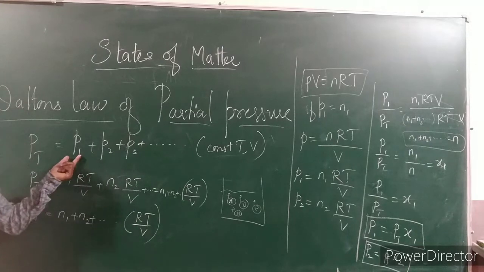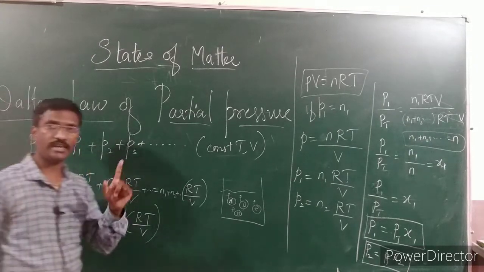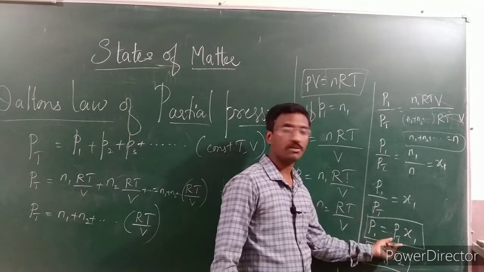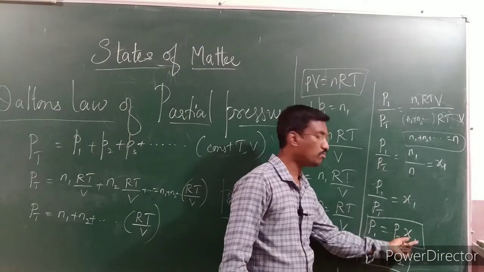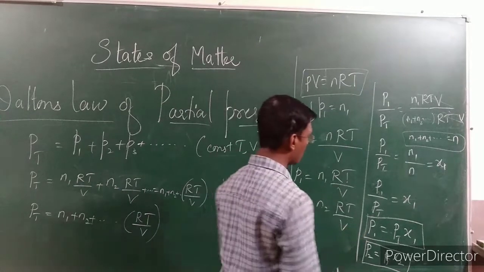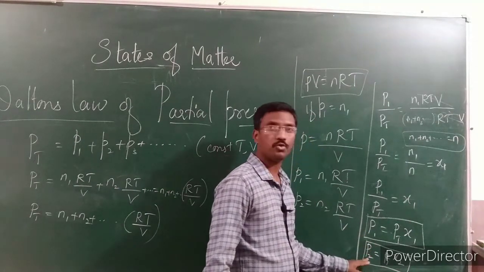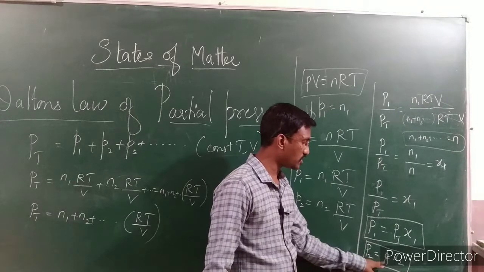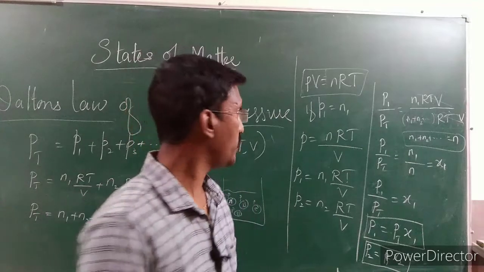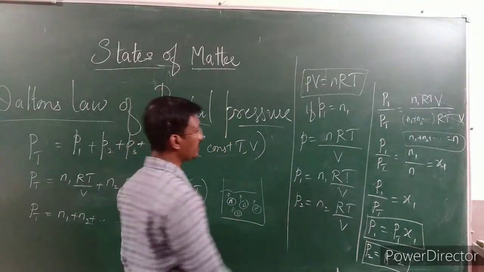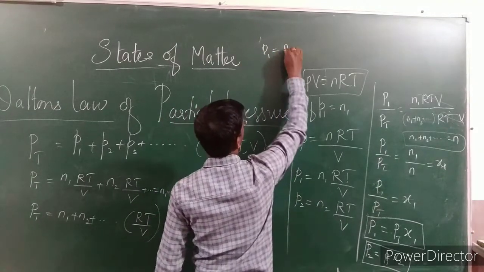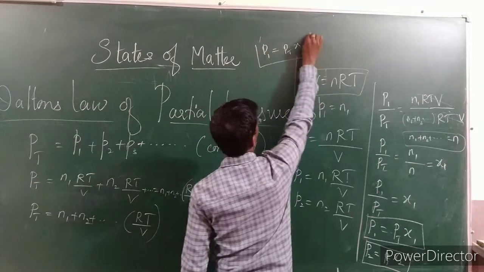P1 is the individual partial pressure of component A, whereas Pt means the total pressure. X1 is nothing but the mole fraction of gaseous component 1. Similarly, for the partial pressure of 2, P2 is Pt into X2, where X2 is the mole fraction of component 2. So here I have given you the expression P1 is equal to P total into X1. This is the formula you have to remember.